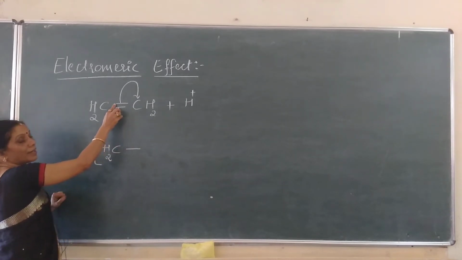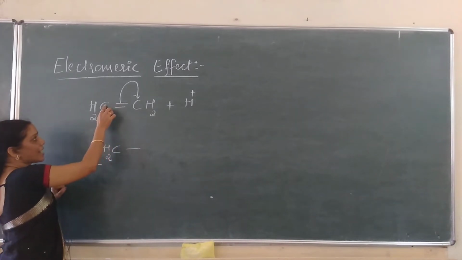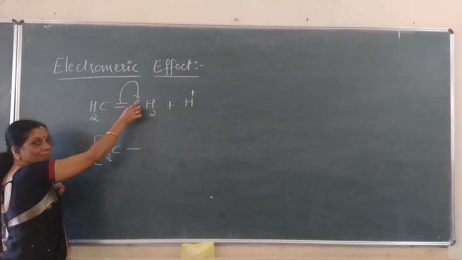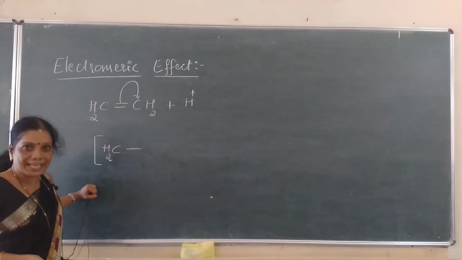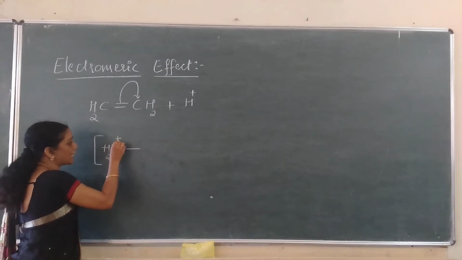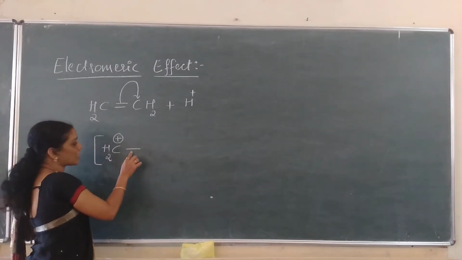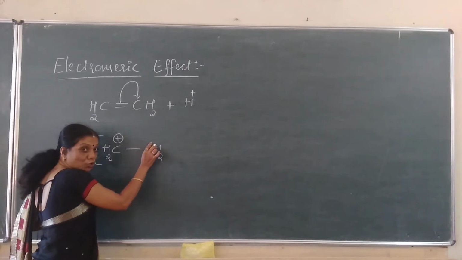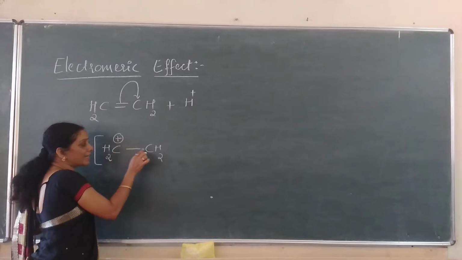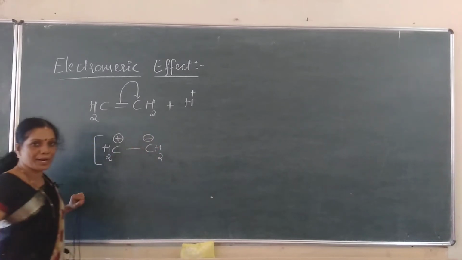We know that a bond always contains two electrons, one electron of this carbon atom and one electron of the other carbon atom. Once the transfer takes place, this carbon loses its single electron. That means I have to write here plus. Now the double bond gets converted into a single bond, and CH2. Complete transfer takes place to this carbon atom. It gains one extra electron from this carbon atom. Hence it becomes minus.